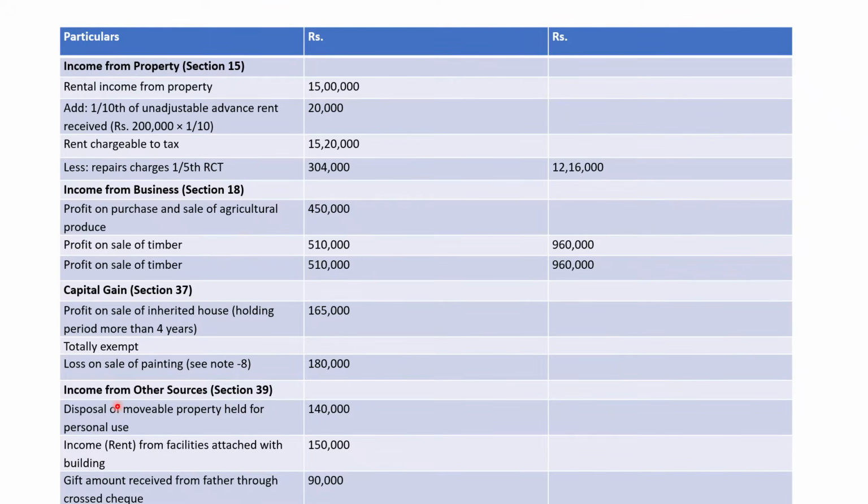Now the fourth heading is income from other sources, section 39. Disposal of movable property held for personal use, 1,40,000. But this is for personal use, so the gain on it is not taxable. There is no tax treatment for this gain of 140,000.